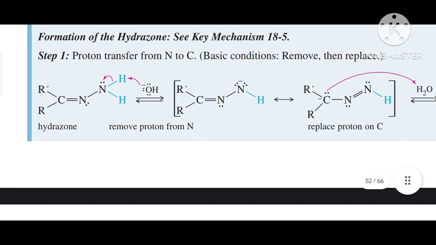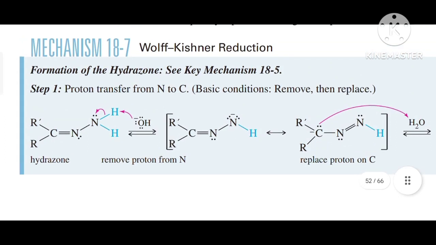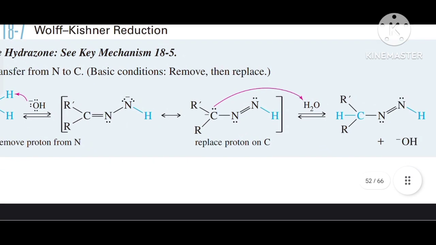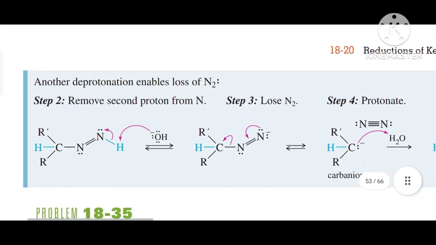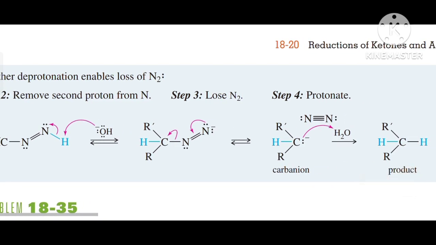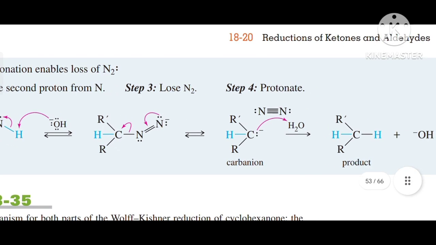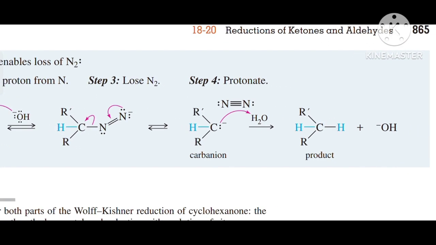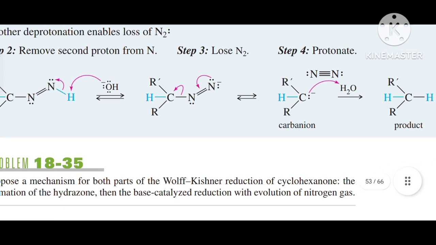Here the simple mechanism is given. Firstly, we form the hydrazone of the given aldehyde or ketone. Then this hydrazone reacts with OH minus in basic medium. Basically, proton transfer from nitrogen to carbon takes place in basic medium. Then in the second step, a second proton is removed from the nitrogen, and in the third step, N2 gas is lost. In the fourth step, protonation takes place, and our final product, an alkane, is formed.